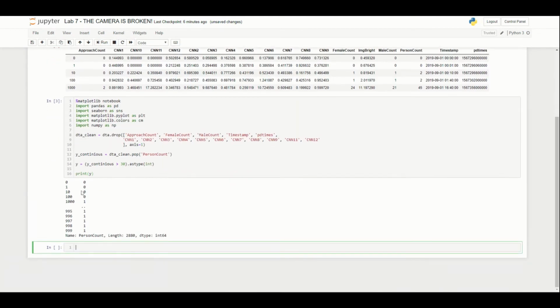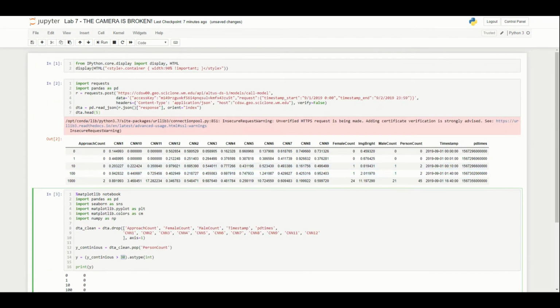What we're going to be doing here is saying, okay, if it's a 1, that means it was busy. We saw at least 30 people in the preceding minute, and so we're going to be calling that minute a busy minute. If we saw 0 people, we're going to say it is not a busy minute. And that is ultimately what we'll be trying to predict. So we'll be using the 2 time periods, September 1st and September 2nd, to calibrate our model, and then we'll be predicting to September 3rd in near real time.